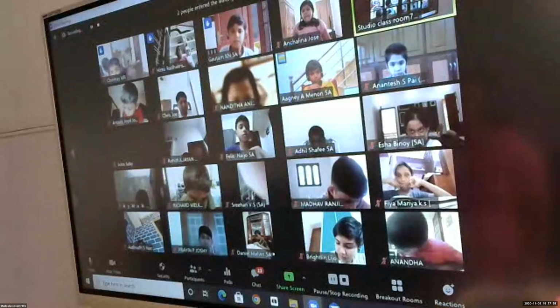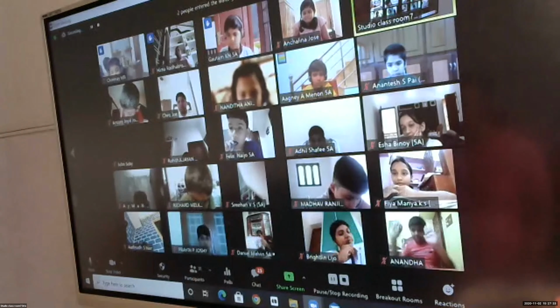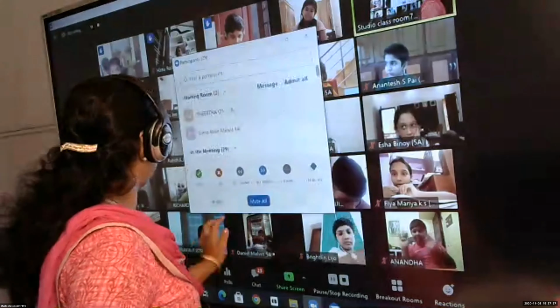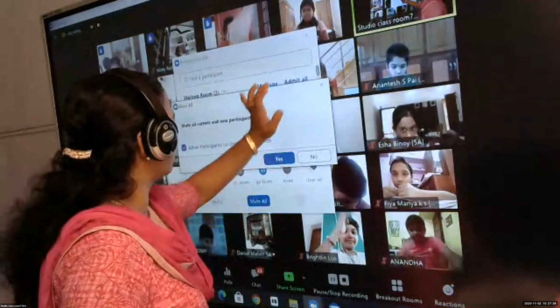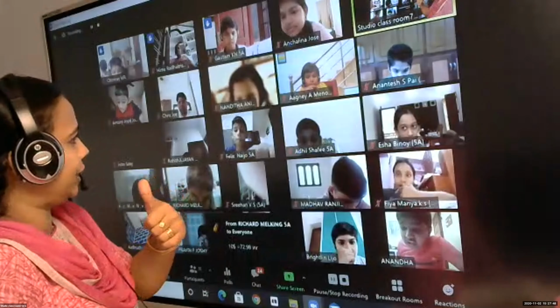Exchange rate means, some of you maybe have been to Dubai and all. In Dubai, what is the currency? Anybody can say? Many children have gone, no? Dirham we can say. So one dirham costs how much in Indian rupees? 20 rupees.